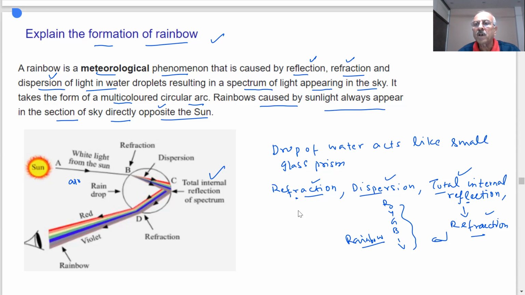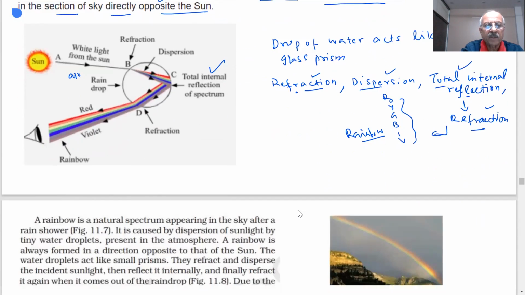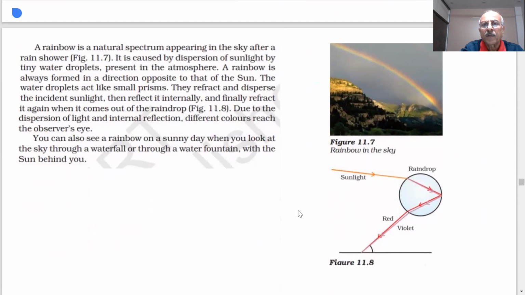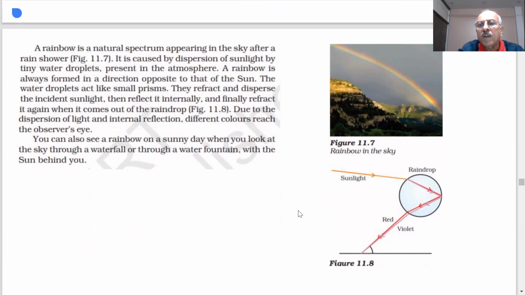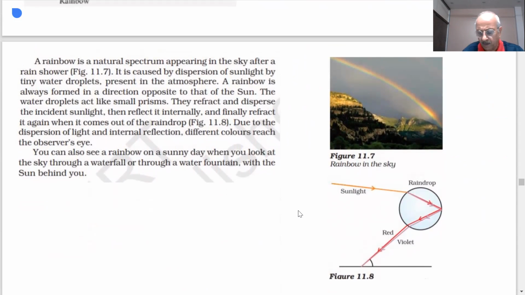Is it clear how the rainbow is formed? Let me explain. In the NCERT, you will see they have given a picture of the rainbow. This is a beautiful color you are seeing in the sky, student. And this is the sunlight, this is a raindrop. Here refraction takes place, dispersion of white light into 7 colors, total internal reflection, then refraction, and you see these 7 colors. A rainbow is a natural spectrum appearing in the sky after a rain shower.